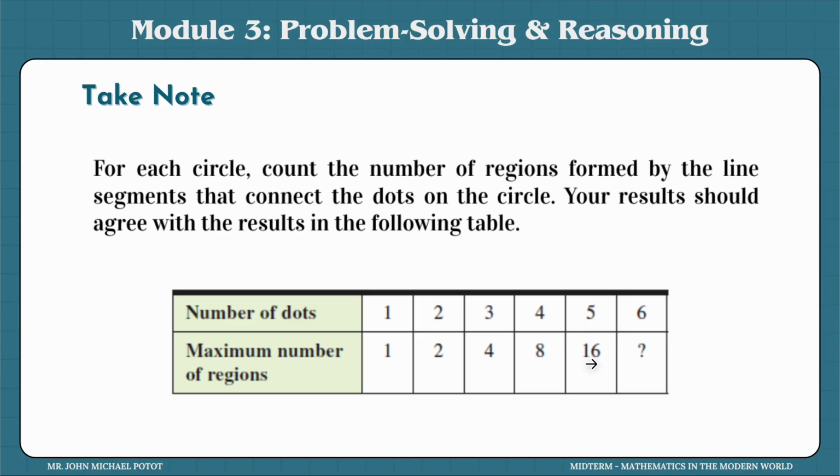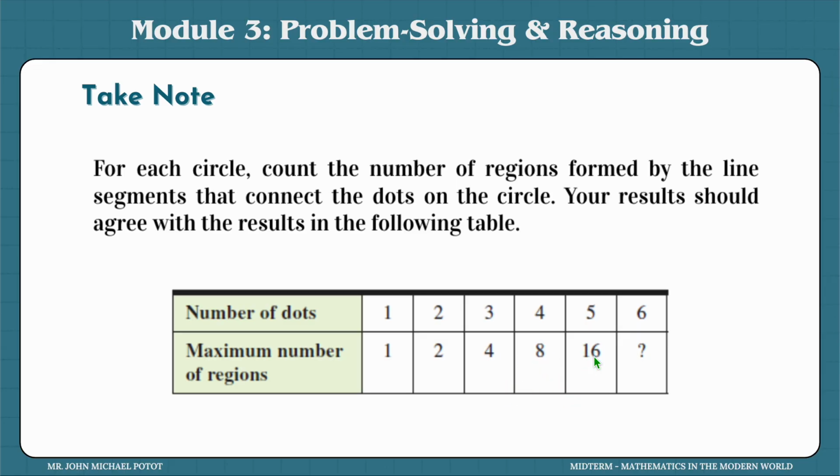So 1, 2, 3, 4, 5, 6, and the number of regions would be 1, 2, 4, 8, 16. Looking at this, if you would see a pattern, it's only a difference of 1, right? And then the relationship of the maximum number of regions, 1, 2, it just times 2, 2 times 2 is 4, 4 times 2 is 8, 8 times 2 is 16, and 16 times 2 is 32.